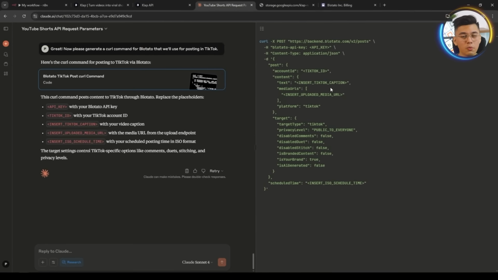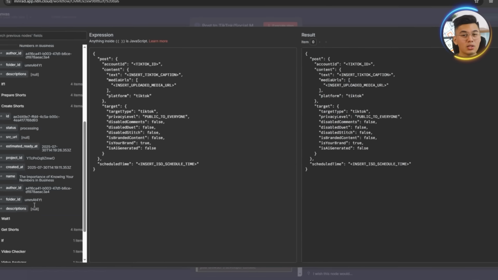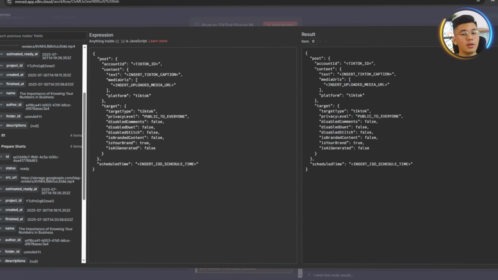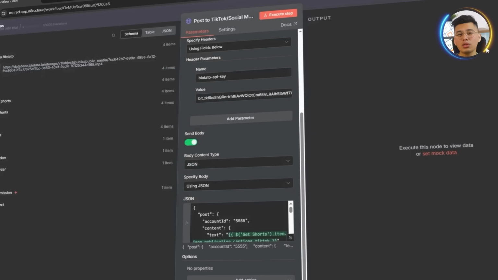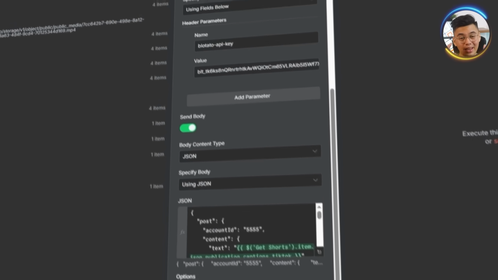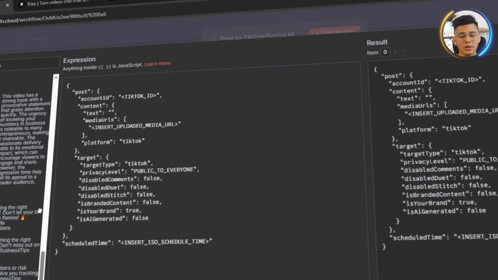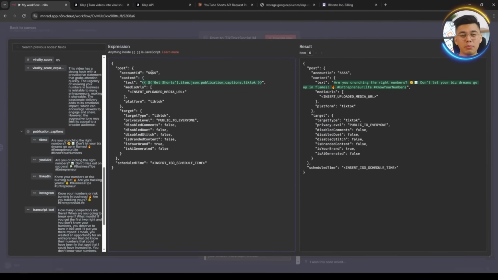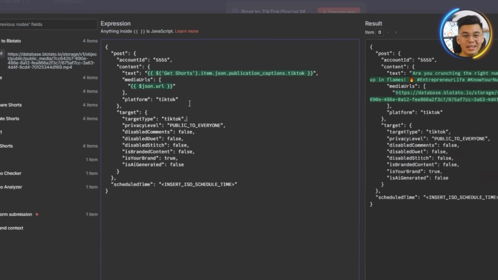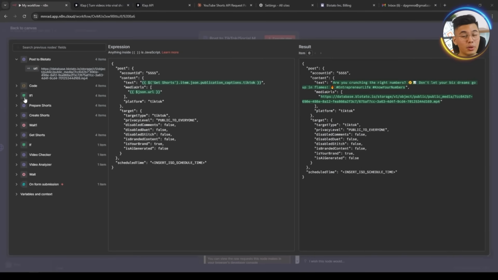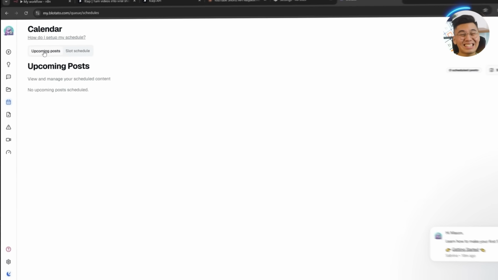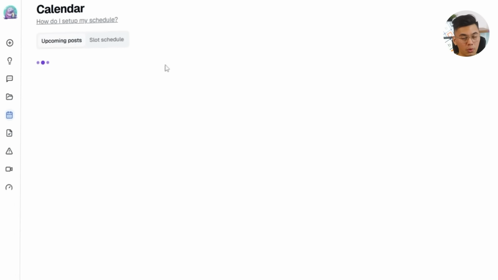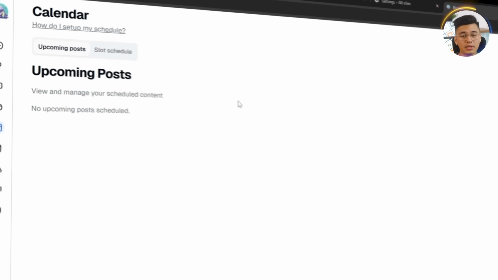Claude gives us the code, and we paste that into the CURL command box just like we've done in previous steps. Then we will update the API key field with the one from Blotato. Next, we scroll down to the JSON section and select Expression. Let's expand the window. Now let's change text to dynamically pull the TikTok caption, account ID to match the linked TikTok account ID from Blotato, and media URL to the source URL that was returned from our post to Blotato node. We will also update scheduled time to use the proper scheduled parameter. Once that's done, we can now execute the node.